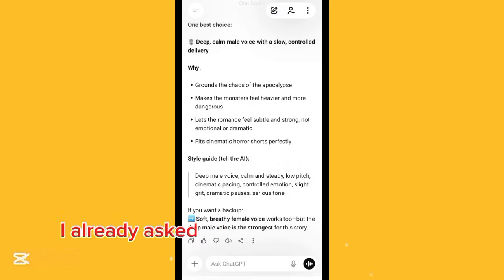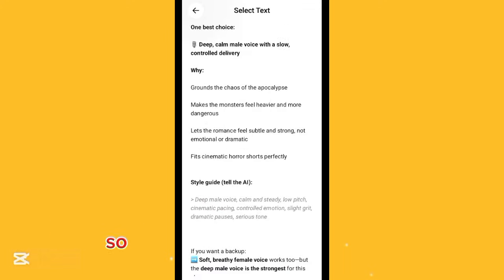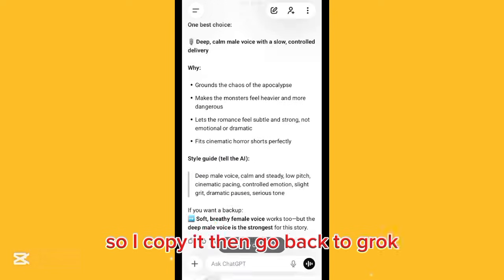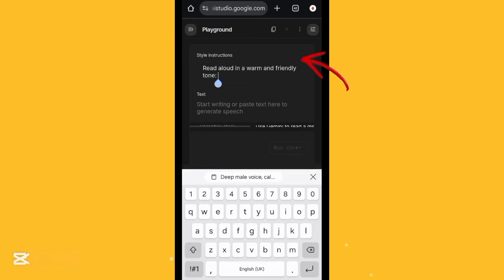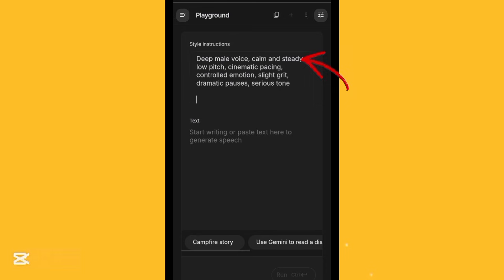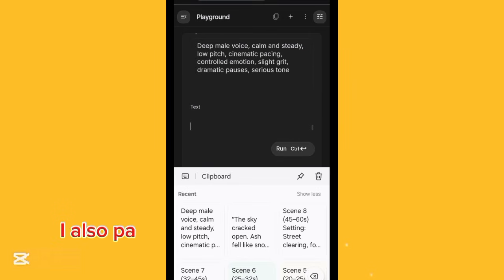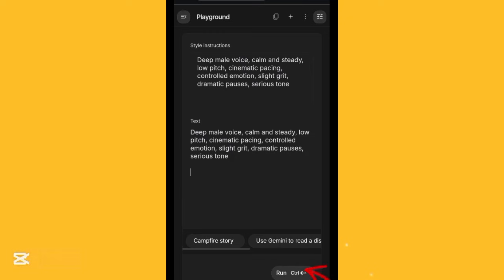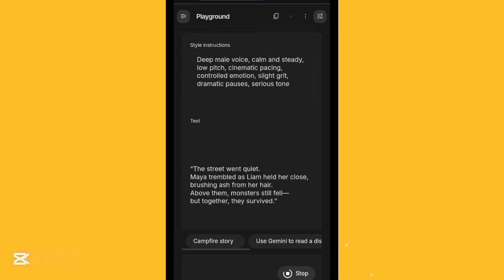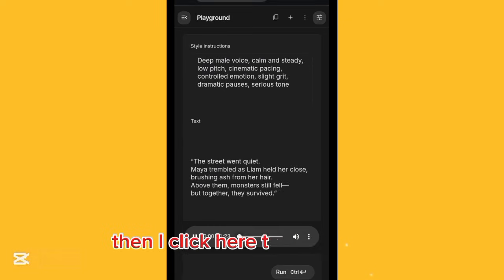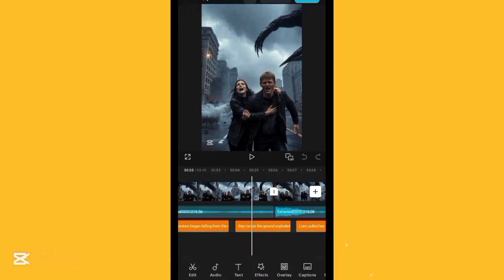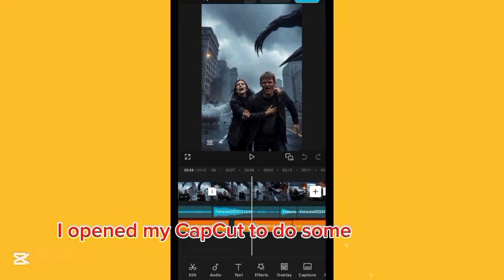I already asked AI how I want the voice to be, so I copy it, then go back to Grok, paste it here. I also paste the script voiceover and click run. Then I click here to download it. I open my CapCut to do some editing.